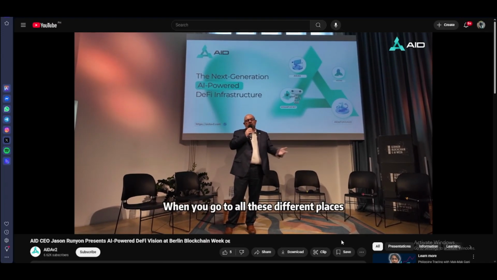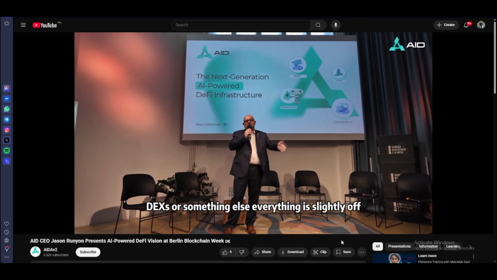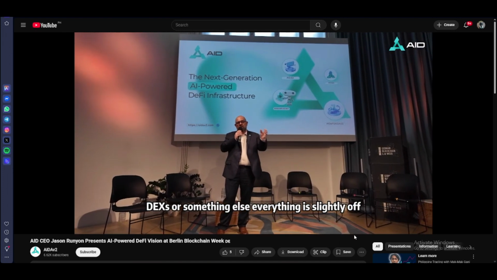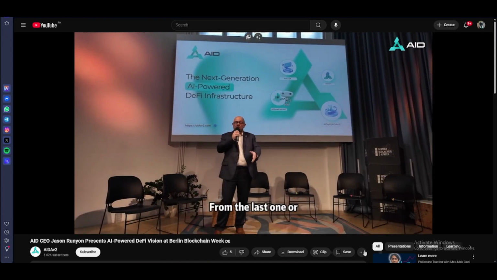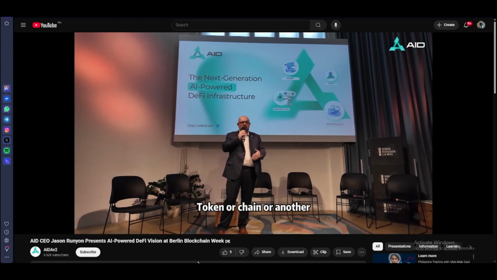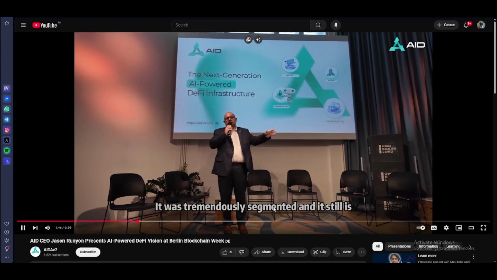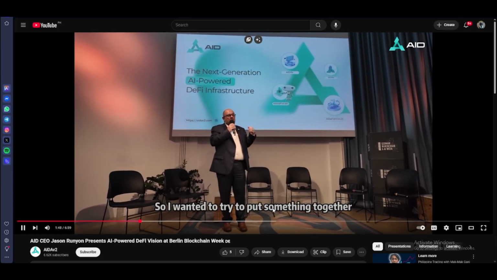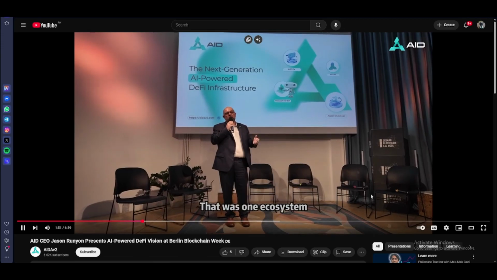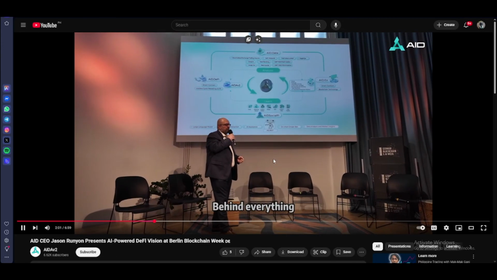But when you go to all these different places, as I'm sure we can all see, if you look at different dexes, everything is slightly off from the last one, or some dexes don't report data for one token or chain or another. Whatever the case, it was tremendously segmented, and it still is. So I wanted to put together one ecosystem where everybody could be together and see all the information behind everything.